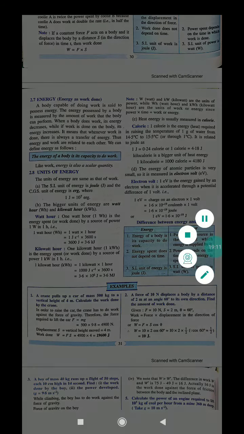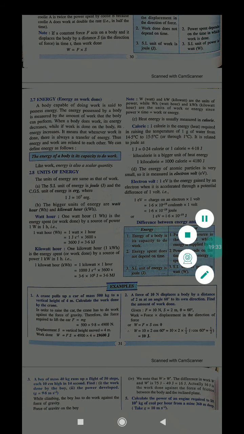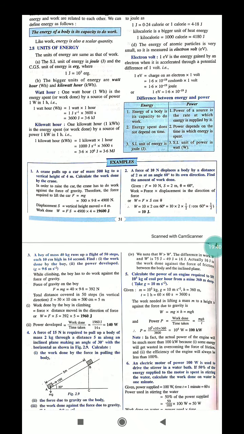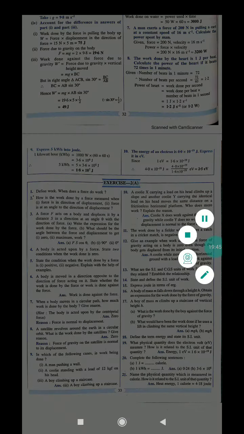This one you have to learn, how much charge is on an electron. The charge on an electron is 1.6 into 10 to the power minus 19 coulomb. Then you have to read and differentiate between energy and power. After that you will see some examples, some numericals, and then you have to do this exercise